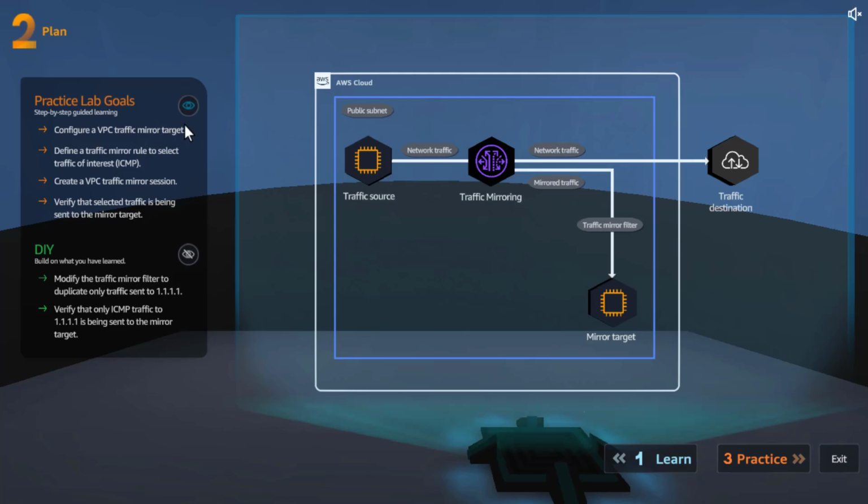As part of the practice lab goals, we are going to configure a VPC traffic mirror target. We'll define the traffic mirror rule set. Then we'll create a VPC traffic mirror session, then verify that selected traffic is being sent to the mirror target. As DIY, we will modify the filter to duplicate only traffic sent to 11111. Then we will verify that only that traffic is sent to the mirror target. All right, let's jump into the practice session.